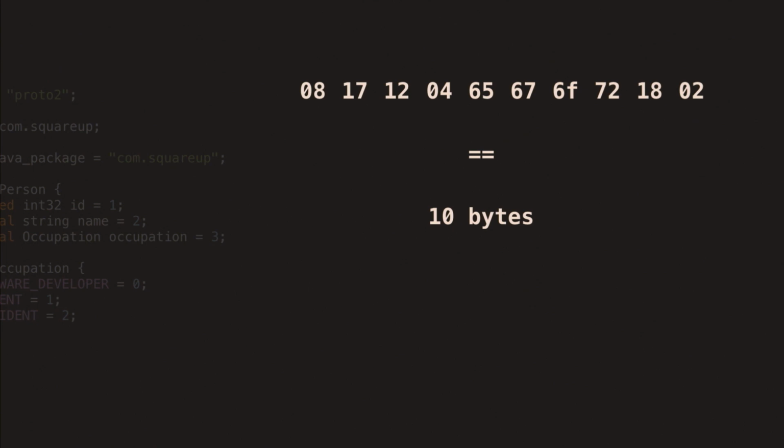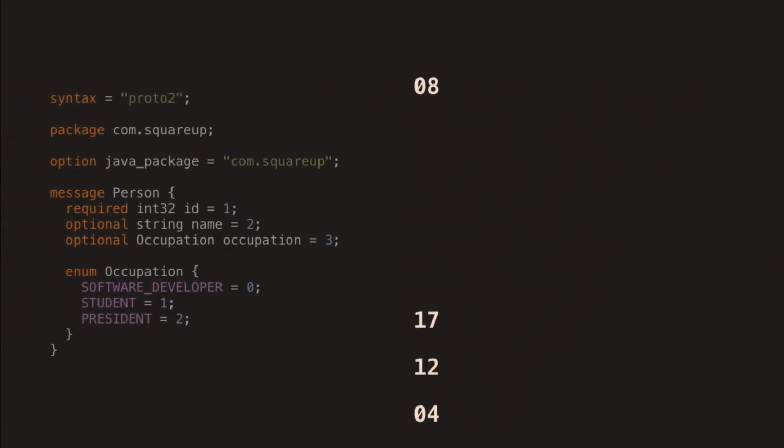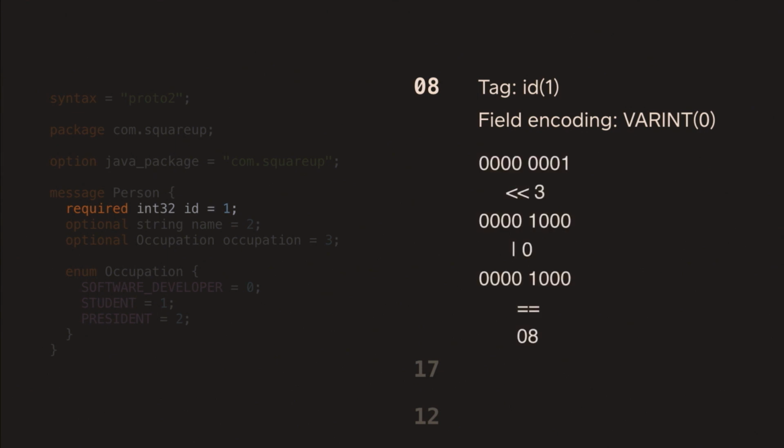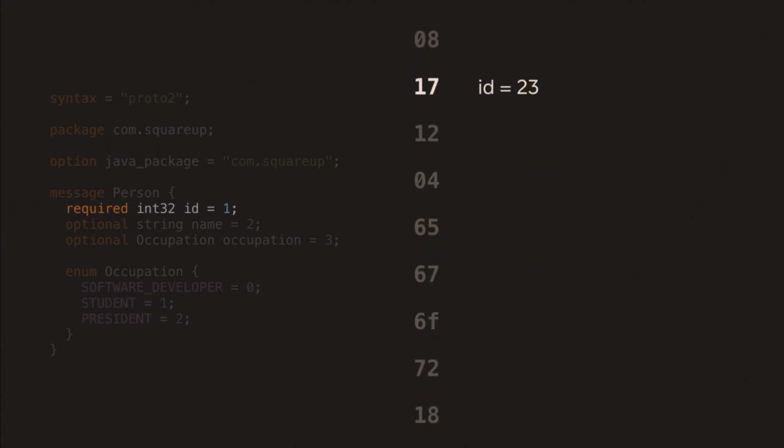So how exactly did we achieve this effect? Let's look into those bytes and see how the data is serialized. The first byte here represents the first field, which is the tag and the encoding. You can see that the tag value 1 is used for the first field, because the tag uniquely represents that field. And the encoding here is called var_int, which also has an integer value. Then we do some bit magic to arrive at the value for the byte. And the next byte in the sequence will represent the value for that field.